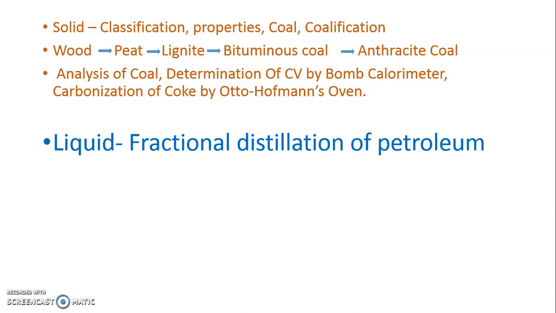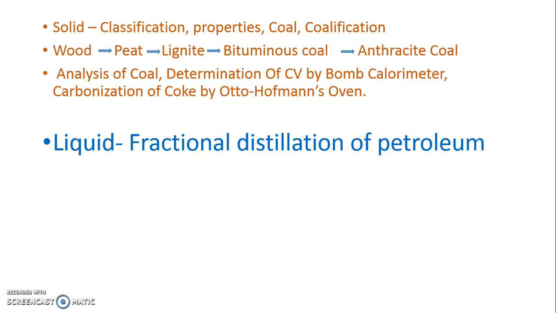In solid fuel, we have a detailed discussion of coal. So where is coal obtained from? Coal is nothing but the decomposed material obtained from wood. First, wood in certain years decomposes to give peat.